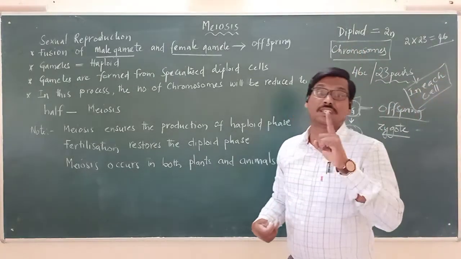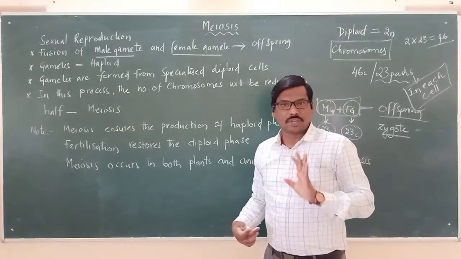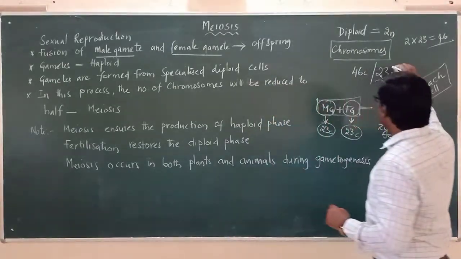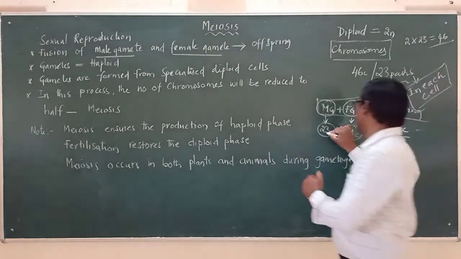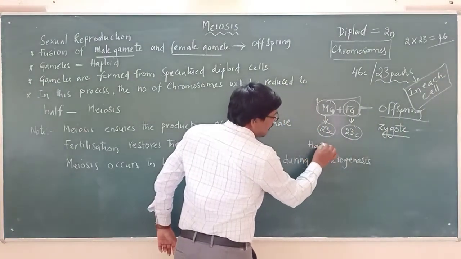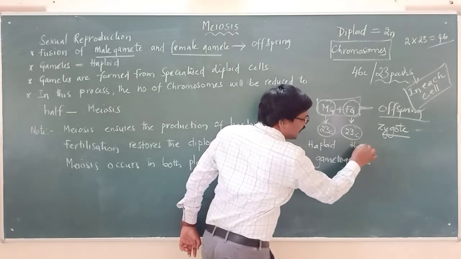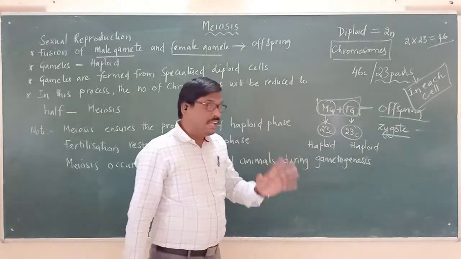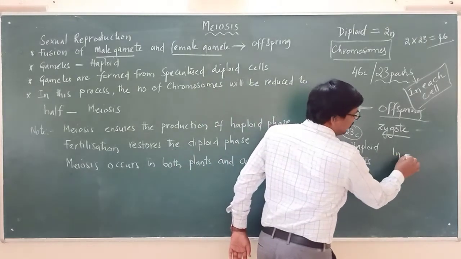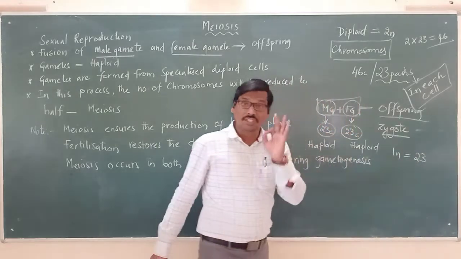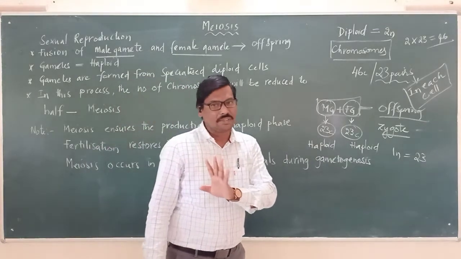Every cell in our body is diploid, except the male gametes and the female gametes. The male gamete and the female gamete, which carry half the number of chromosomes, are called haploid. So the male gamete is haploid and the female gamete is haploid. Male and female gametes are always haploid. Haploid means 1n: they will have only 23 chromosomes, not 46.